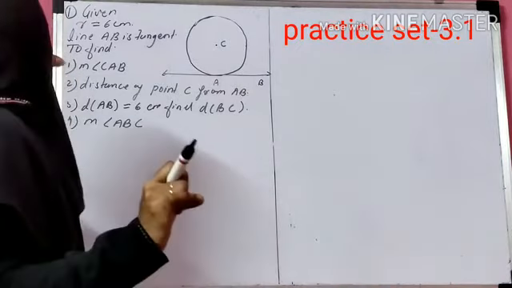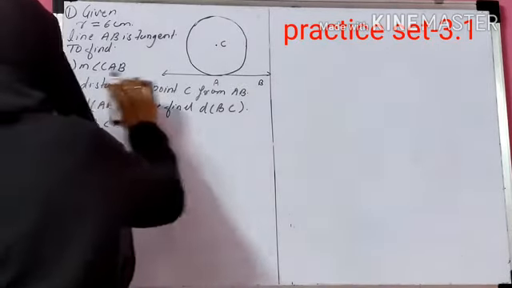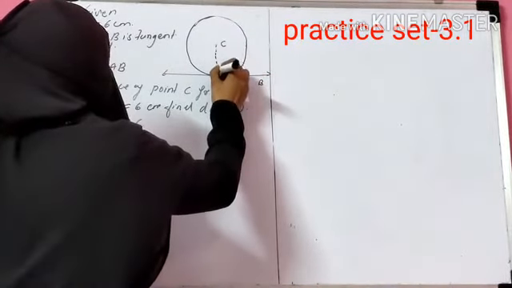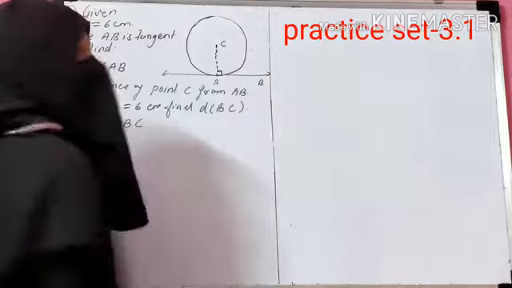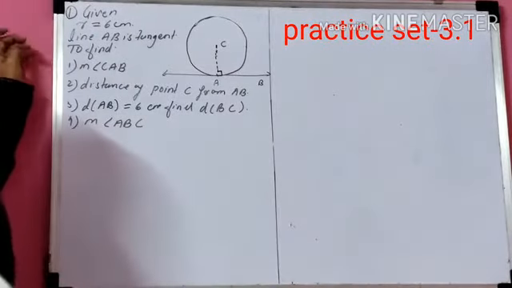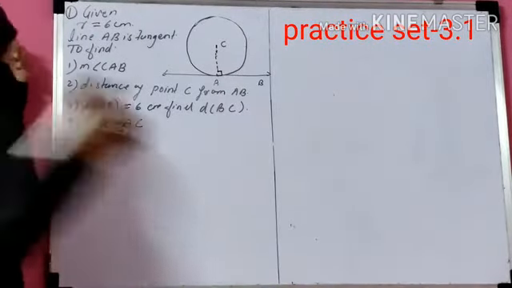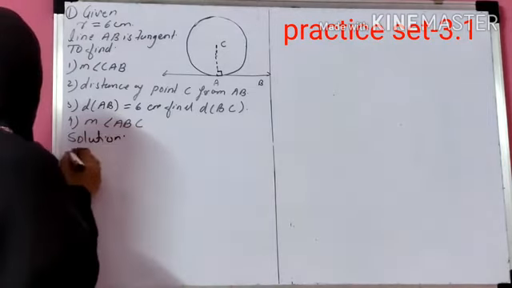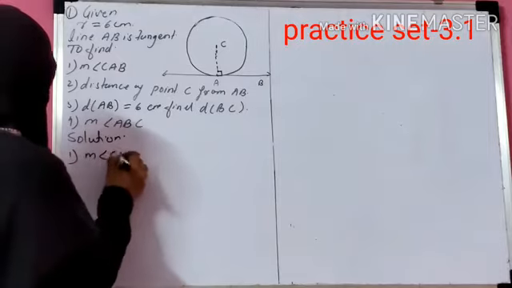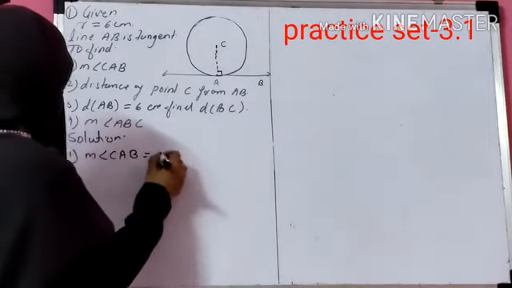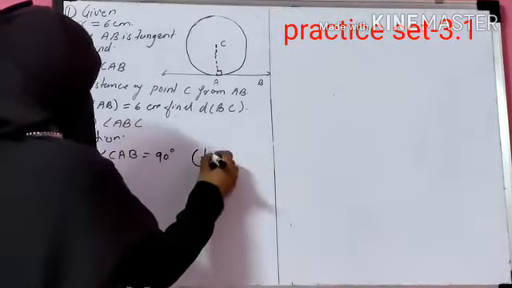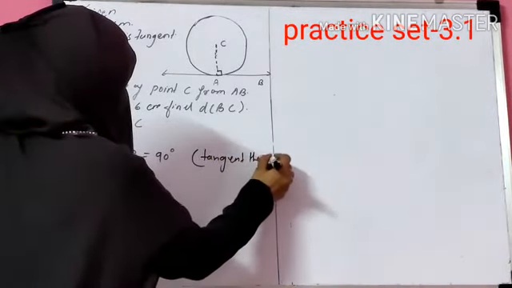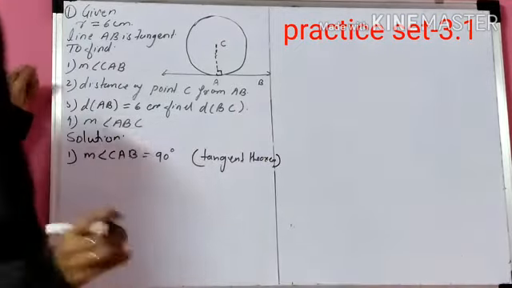Now number 1, you have to find the measure of angle CAB, that means this angle CAB. You can answer me directly. The measure of angle CAB is 90 degrees by tangent theorem. So let's start your solution. Solution. First one, measure of angle CAB is equal to 90 degrees. The reason is tangent theorem. Okay. Tangent is perpendicular to the radius.